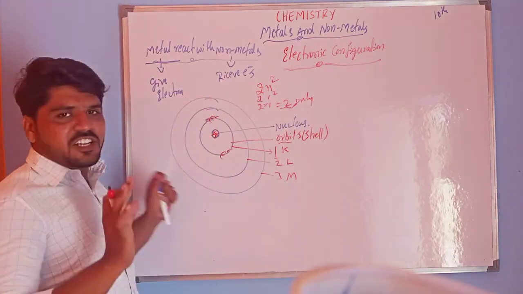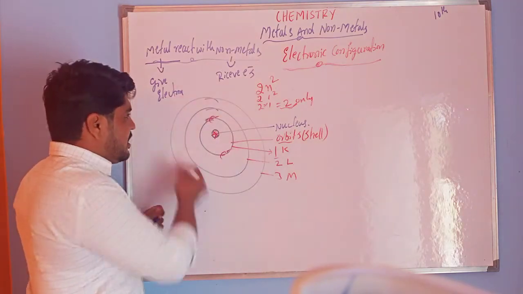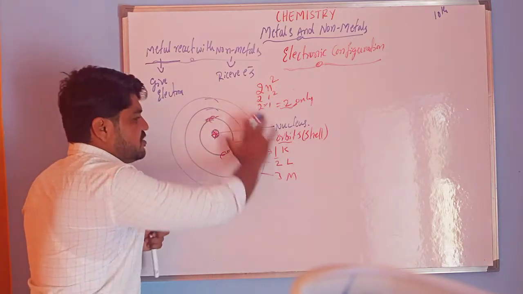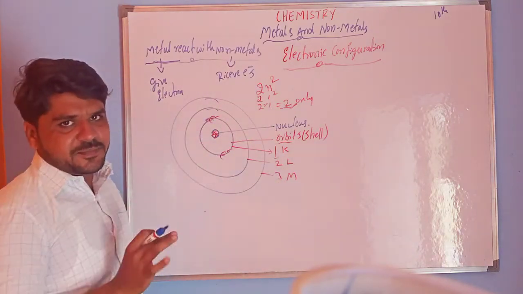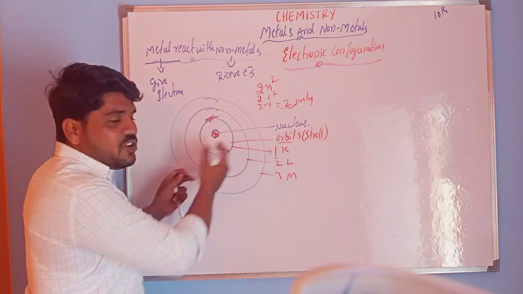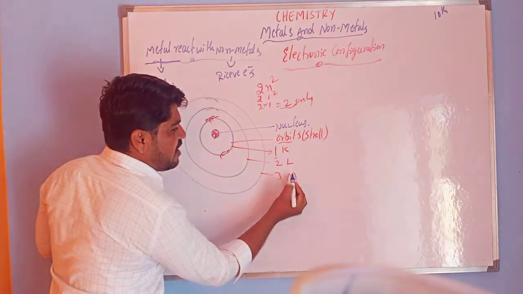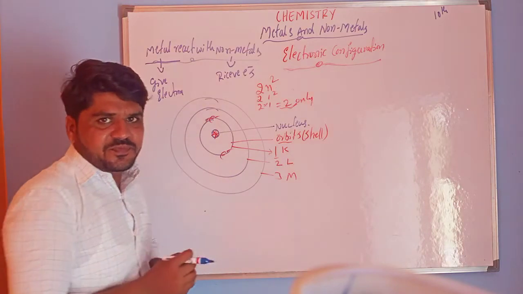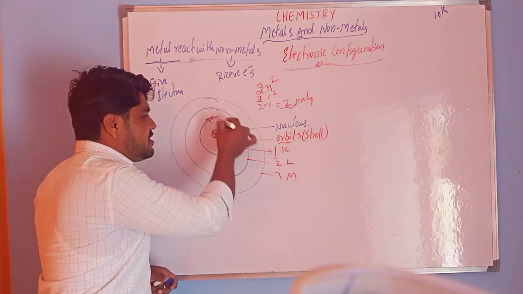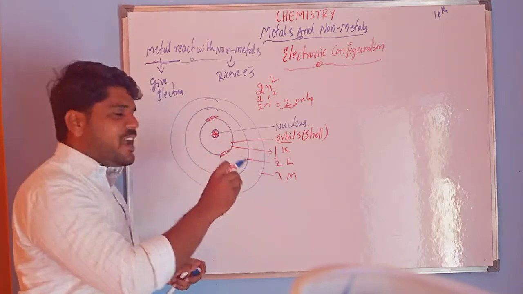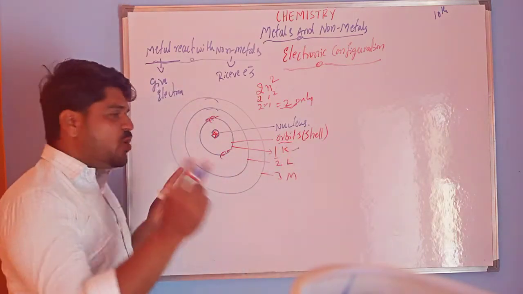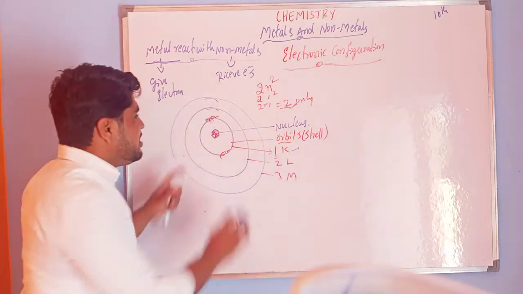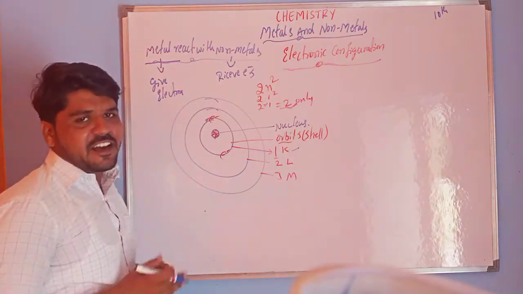Just consider, dear students, this whole structure of an atom as a district. In this district we have taluks: K taluk, L taluk, M taluk, N taluk, like this. Combining all the taluks we call a district. In the district, the first area is the K area. If you imagine this area, only two people are present. That's why this is the minimum or small area.